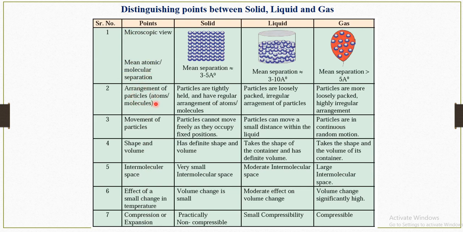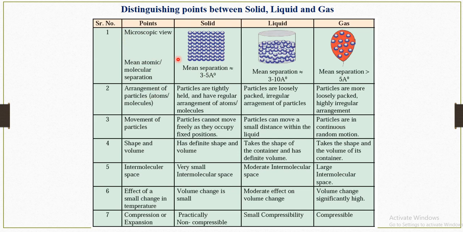Then we will see the arrangement of particles, the atoms or molecules, in a solid, liquid or gas. Then how the movement of particles takes place in solid, liquid or gas. Next we will see the shape and volume of these states of matter, and then intermolecular space. Then the effect of a small change in temperature on solid, liquid and gas. Then we will see the compression or expansion of solid, liquid and gas.